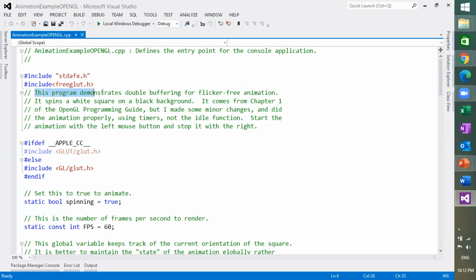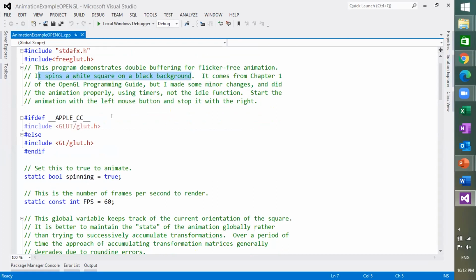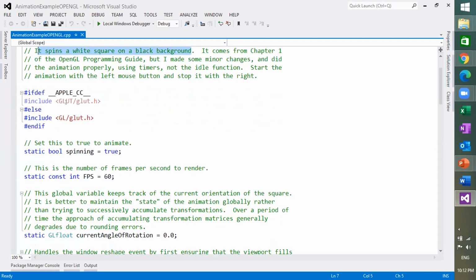This is a comment. This program demonstrates double buffering for flicker-free animation. As I told you, we are using the double buffering technique to overcome anomalies, stuttering, flickering and tearing. It rotates a white square on a black background. This is the way we write code. This is for Apple systems, no need to write this.